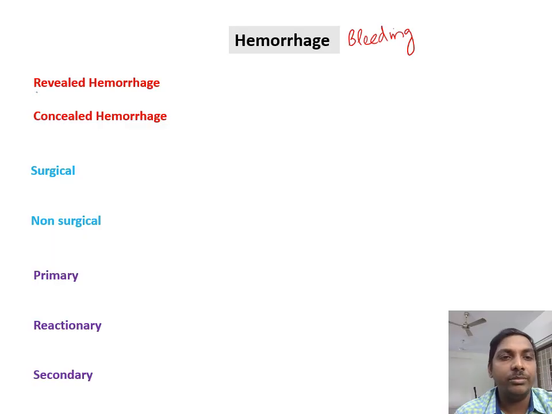What do you mean by revealed hemorrhage? Revealed hemorrhage is nothing but there is an obvious hemorrhage. Like you have a cut wound and from the traumatic cut wound you are bleeding it out, that is the obvious hemorrhage, that is revealed hemorrhage.